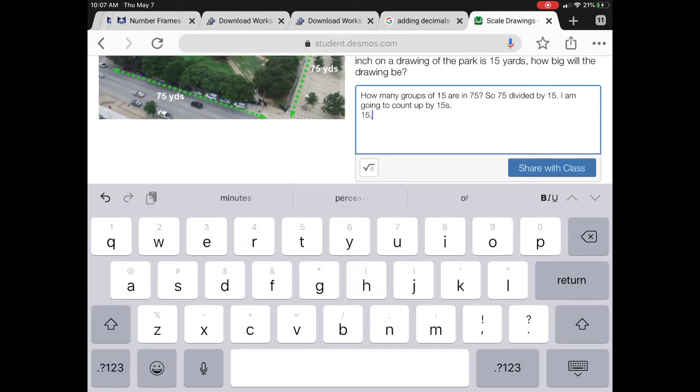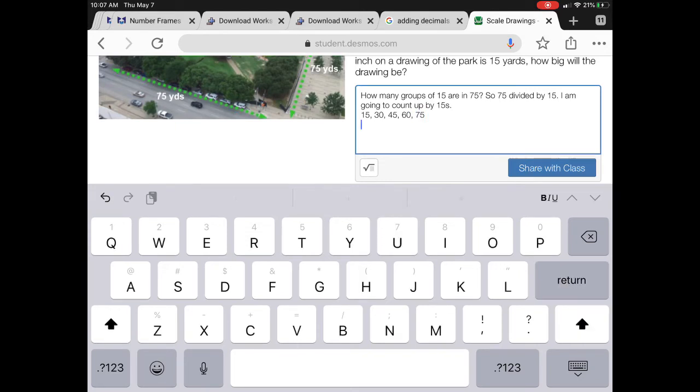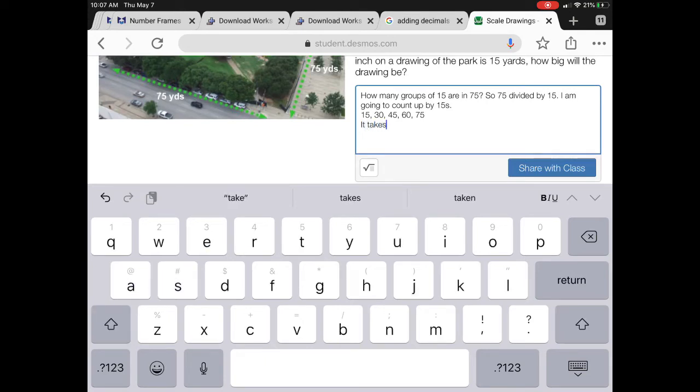So when I count, I get 15, 30, 45, 60, 75. So it takes 5 groups of 15 to get me 75. So since each inch will be 15 yards, I know there's going to be 5 of those inches.